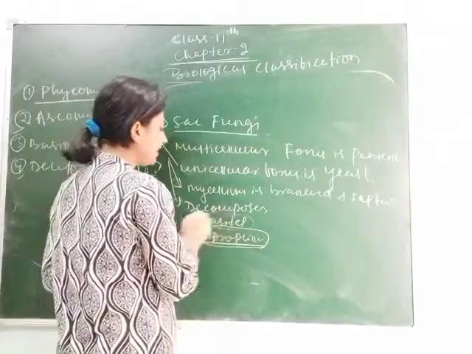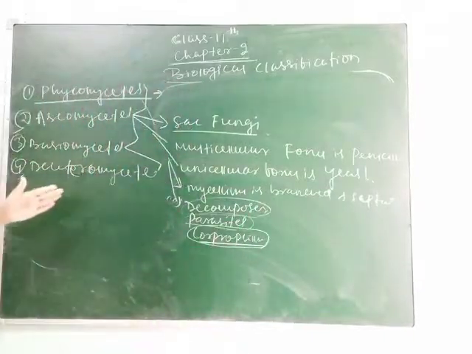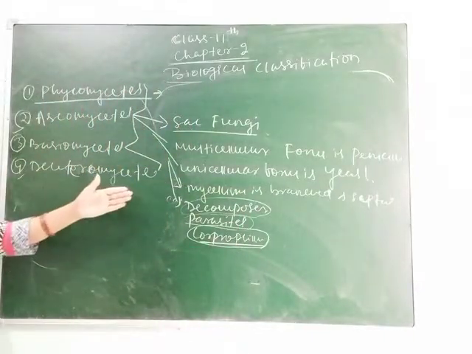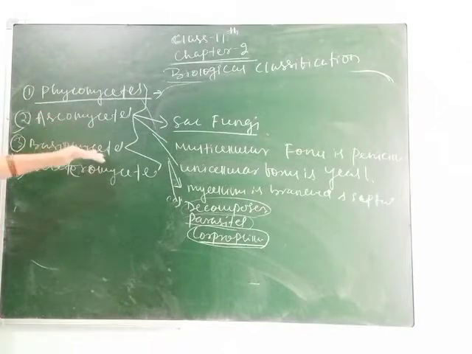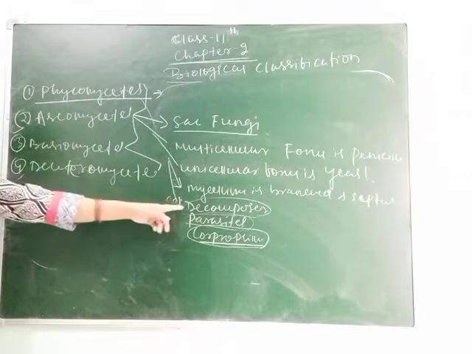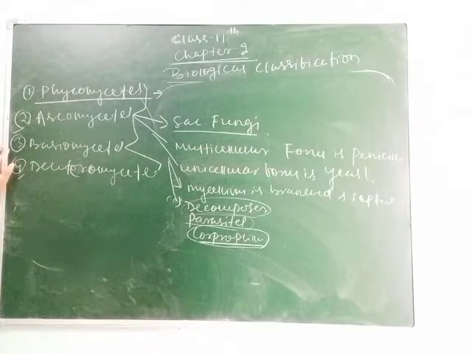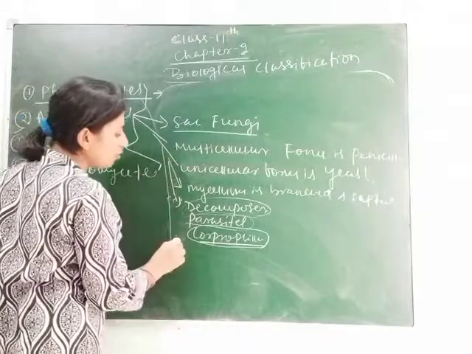You know about parasites and decomposers. Decomposers means those who help in decomposition. Bacteria and fungi help in decomposition. As we are studying fungi here, they also help in the process of decomposition. That's why they are called decomposers. Some are parasites and some are coprophilous. Clear, students?